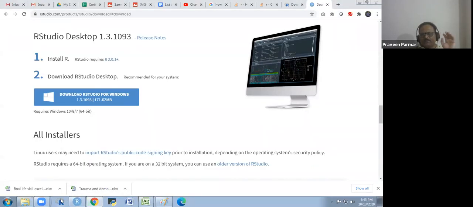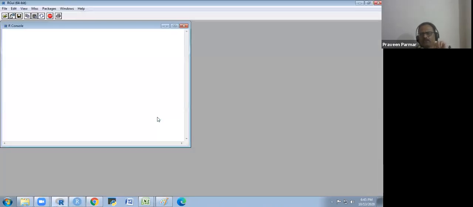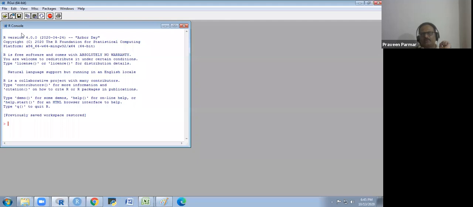you will get this sort of symbol. Are you getting this here? My cursor is on this symbol R, and this is also R. There are two R's: this is R programming, and this is RStudio. First I will show you R programming. This is the GUI, the graphical user interface.